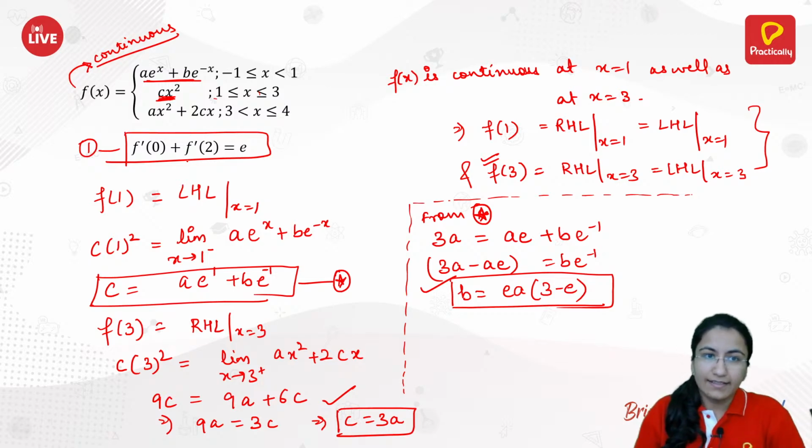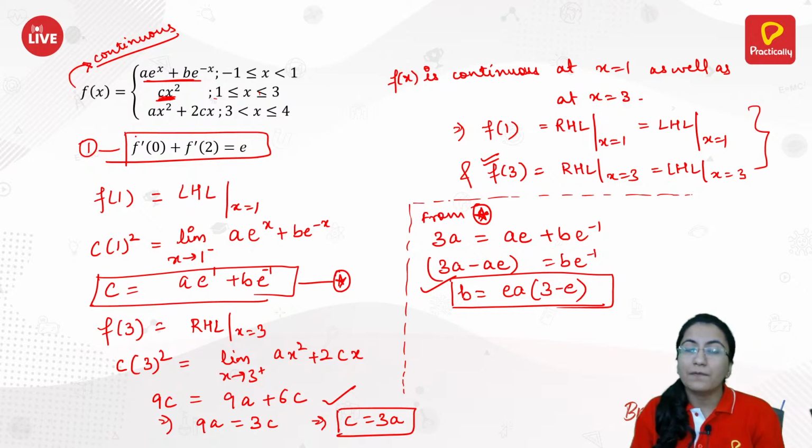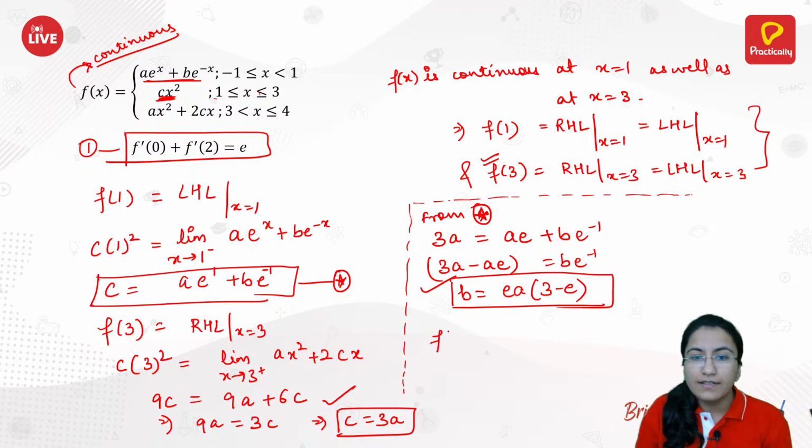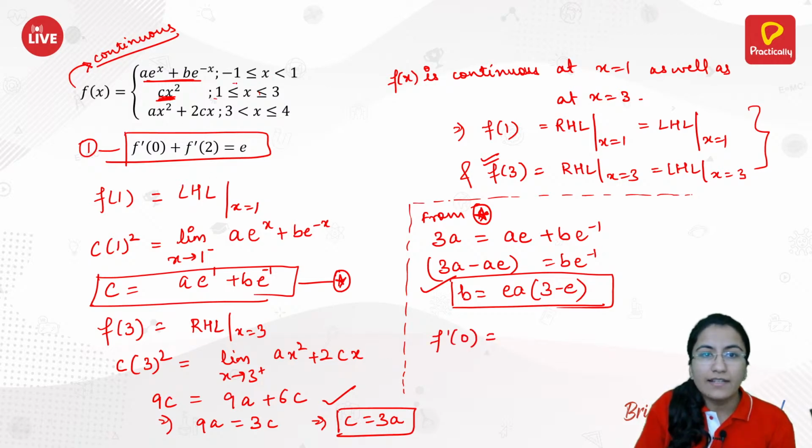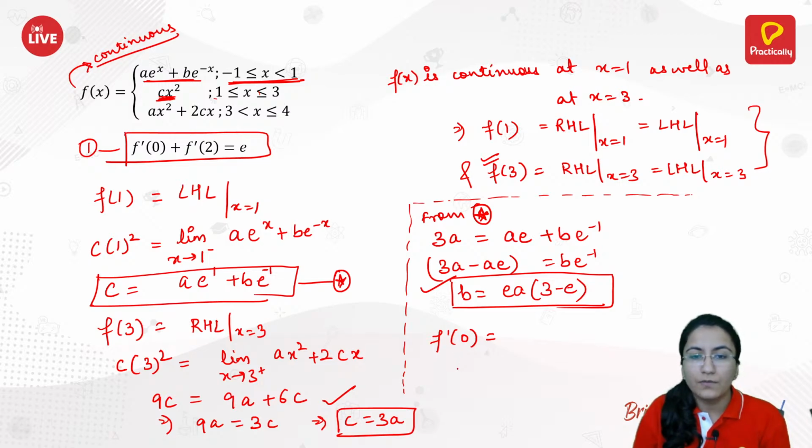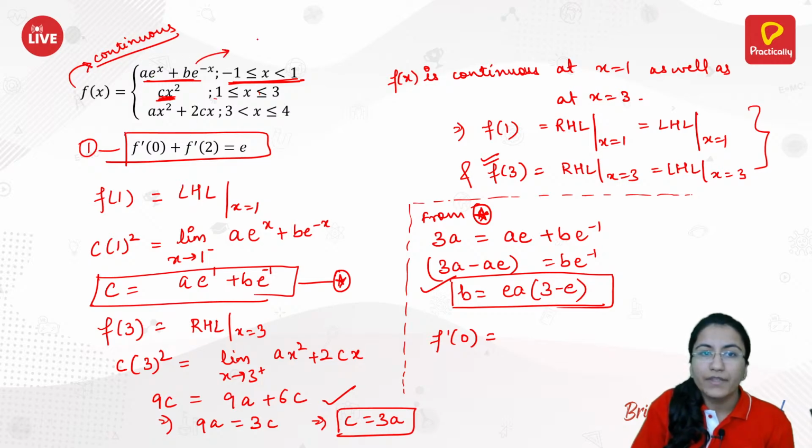How? Let's see. Just substitute the values of f dash 0 and f dash 2 from the given function. f dash 0 from the given function: 0 lies in this interval, so f dash 0 will be from this interval. For f dash 0, just differentiate this first one.